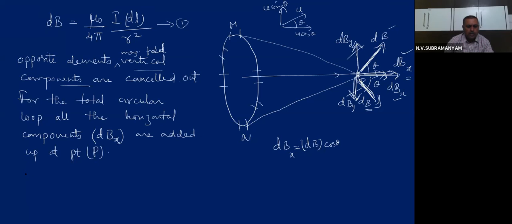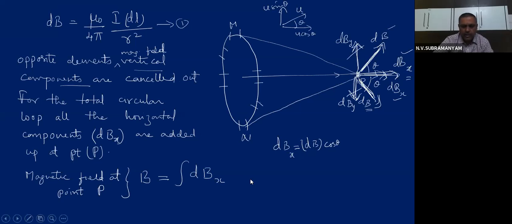That means the resultant magnetic field at P, or net magnetic field at P, let us say is given as B. Then this B will be given by the integration of dBx.